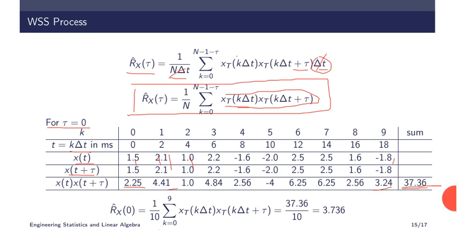Now substituting in this one, 1 by n is 1 by 10, and the entire product sum is given here directly, 37.36 divided by 10, that will be 3.736. So the estimate for Rx of 0, because tau equal to 0, is 3.736.